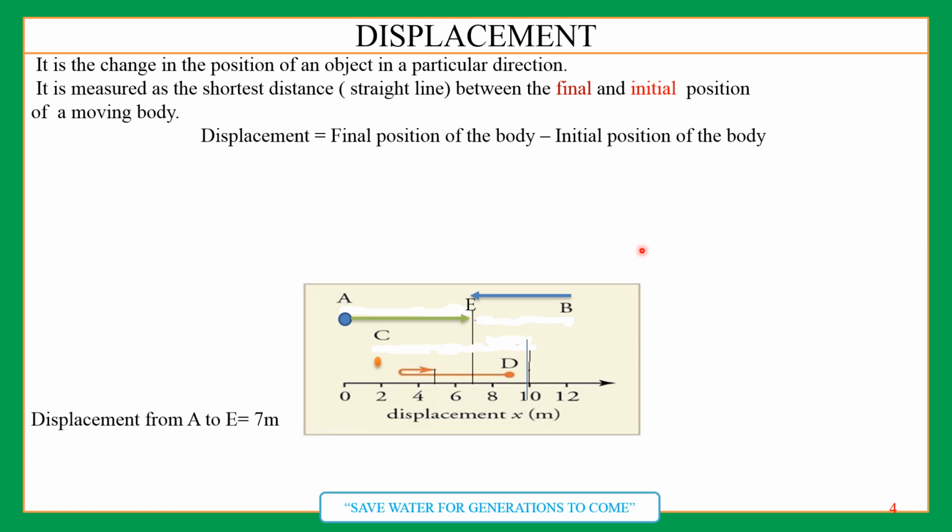Now, 7 meter. After taking some rest, he is going to his destination, that is B. Now he is going from E to B. Now it is at 12. This is 12 meter. So now what is the final position? 12. So what is the displacement in this case? B minus A. The B is 12 and A is how much? 0. So 12 minus 0, it comes out to be 12 meter. Now displacement is 12 meter here. He is 12 meter away from his initial position in this direction.